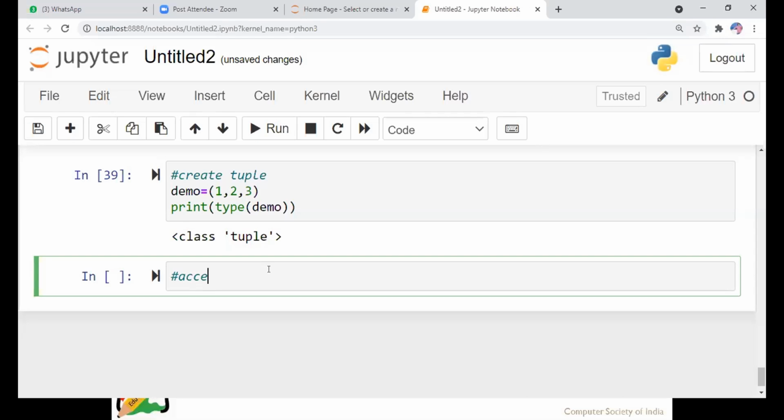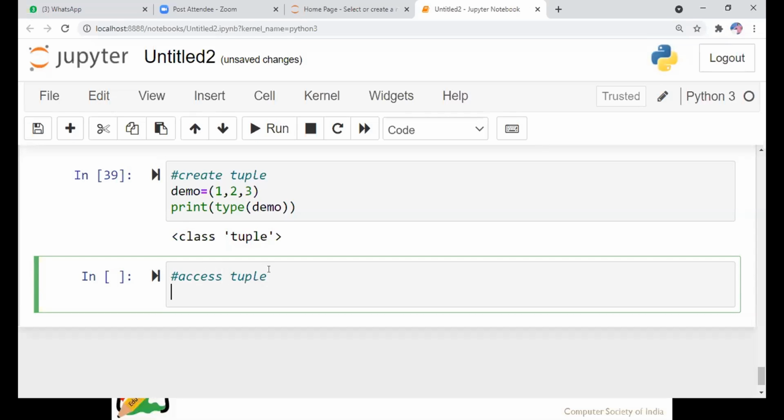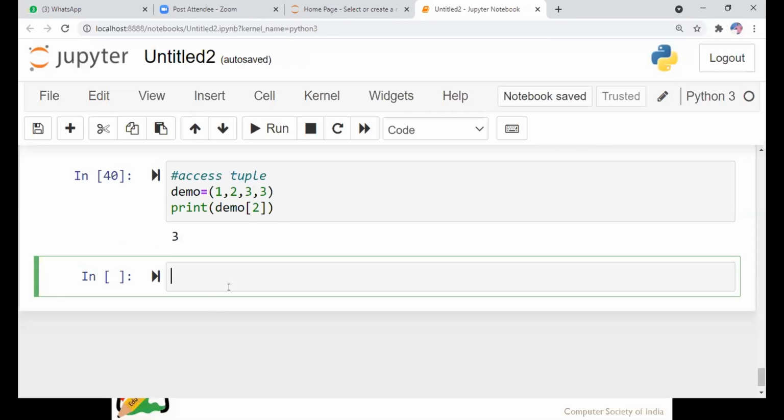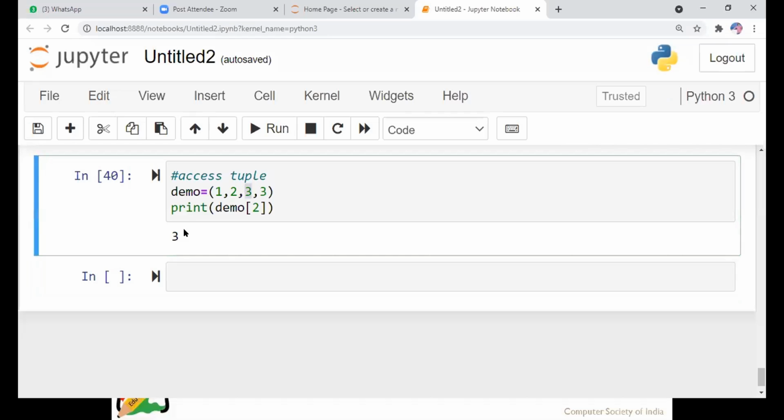We can access a tuple similarly to a list, using the indexing. Now I want to print the element at index 2. Index 2 was 3. See here, the element present at index 2 was 3. We have printed the value.